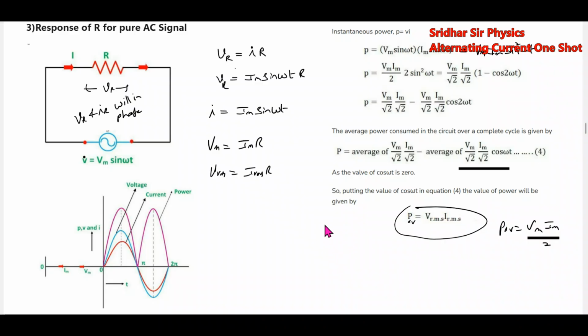It will dissipate power. So what this resistor does is convert electrical power into thermal power. This is the meaning of this one. And this is Ohm's law: Vrms equal to Irms R, Vm equal to Im R.